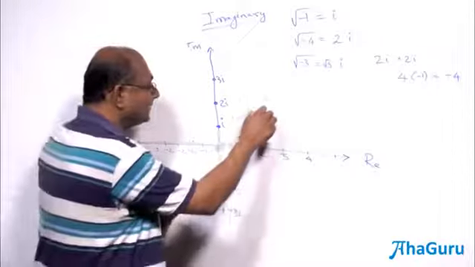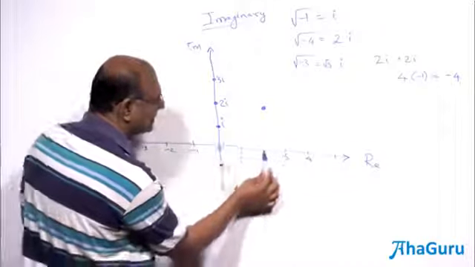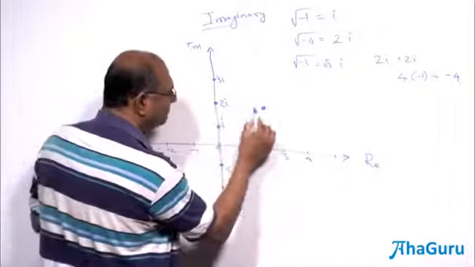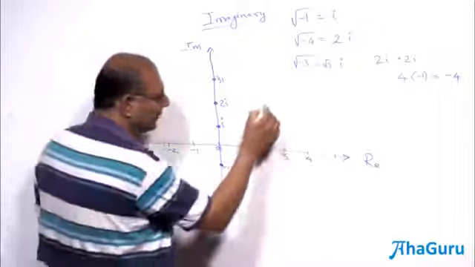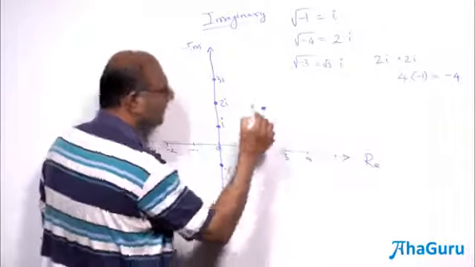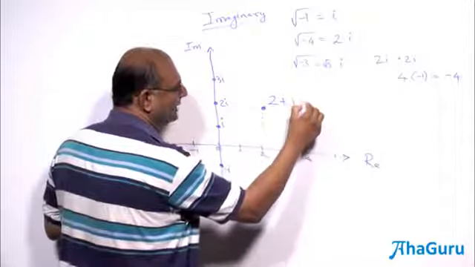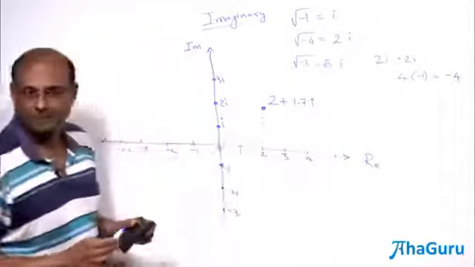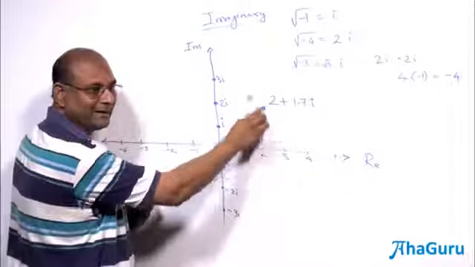So if I take this point, now this point is 2 like this and maybe 1.7 like this. So this particular point, we will call it 2 plus 1.7i. 2 like this plus 1.7 like that.